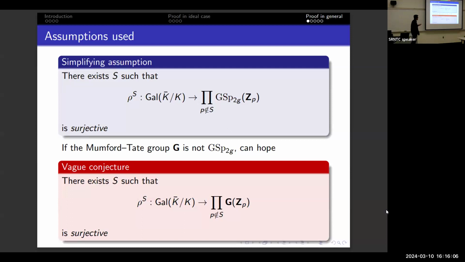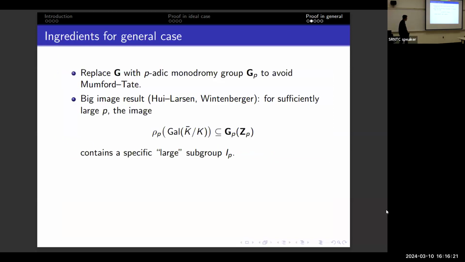And we can vaguely hope something like this is true in general. This depends on so many conjectures, in particular the Mumford–Tate conjecture, which we know nothing about. So this is very hard and also vague because I didn't say anything about the integral structure on G. But what we can do is replace it by something we do know. First, at each prime p, we allow G to be different. We replace G by the monodromy group. So Hui–Larsen proved an earlier result, which tells you that the Galois image at each local prime contains a large subgroup, a very specific large subgroup. I just don't want to say the definition.